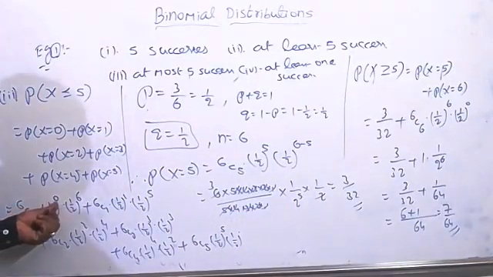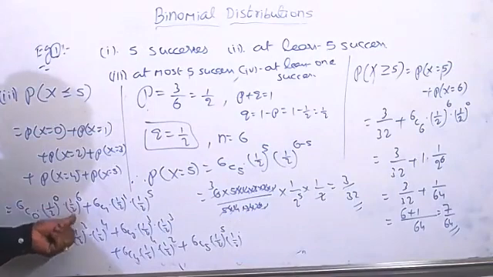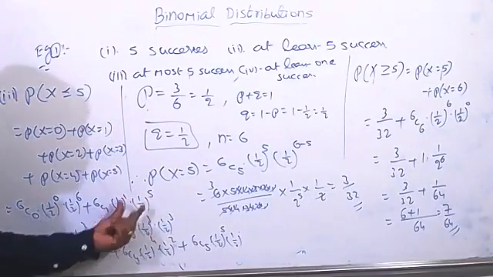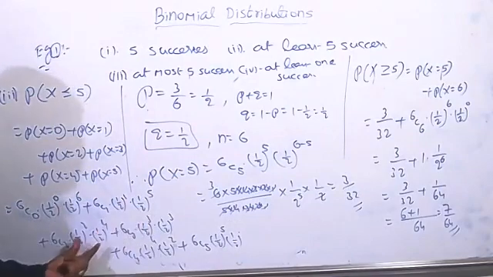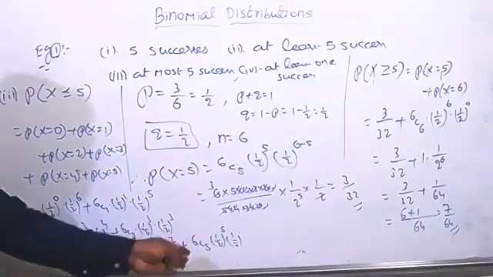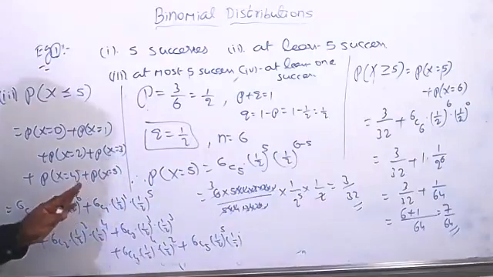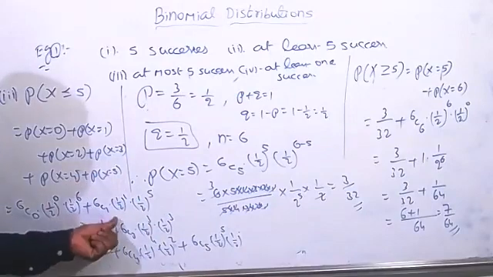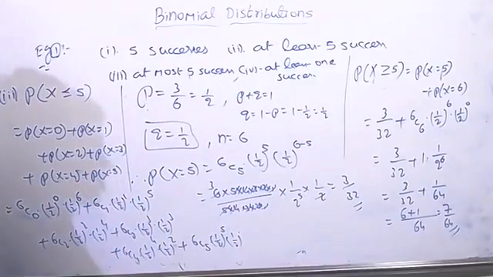(1/2)^0 equals how much? 1. This is (1/2)^6. Here also (1/2)^1 into (1/2)^5 is (1/2)^6. Everywhere it is (1/2)^6. So first you can take (1/2)^6 common. Then what remains is 6C0 plus 6C1 plus 6C2 plus 6C3 plus 6C4 plus 6C5, and these values you can find and simplify.